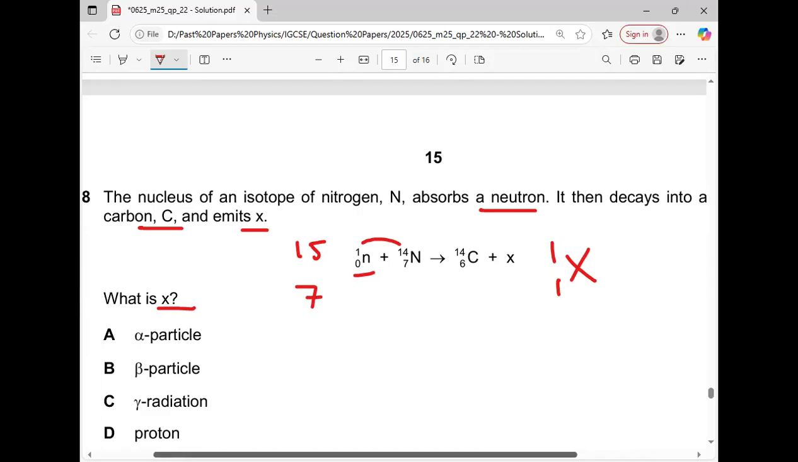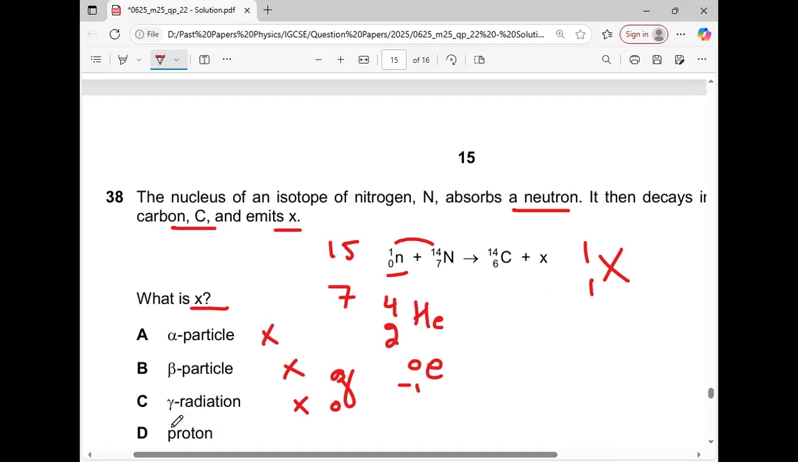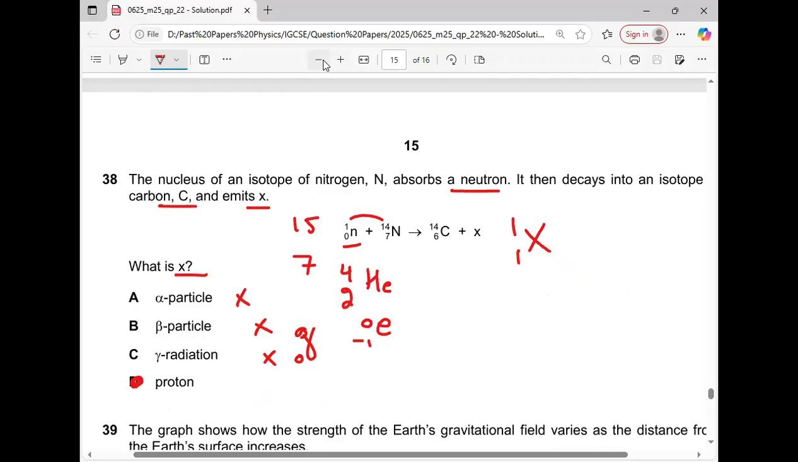For alpha, it should be 2 and 4, He-4, no. Alpha is not possible. Beta, fast moving electrons, -1, 0, no. Gamma, 0, 0, no. So obviously it will be a proton over here. So in this way, by comparing their nature with the required value, we can get the correct answer.